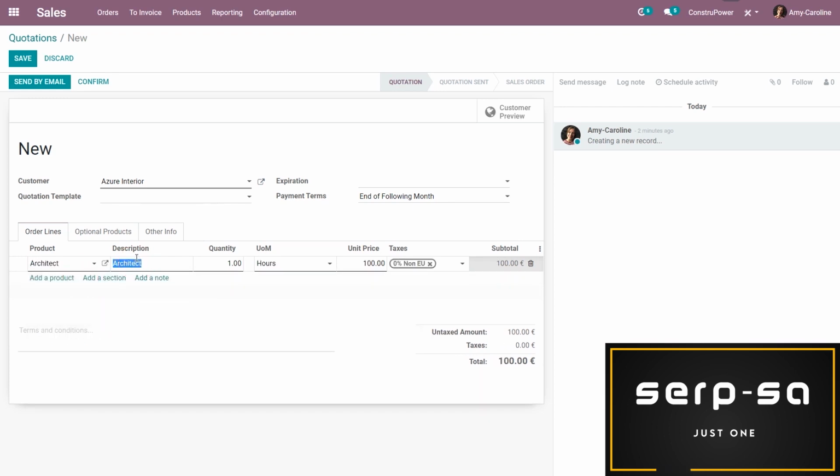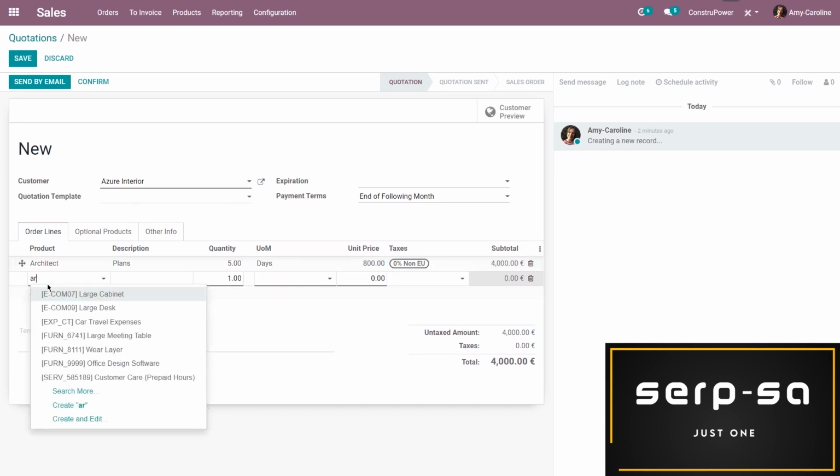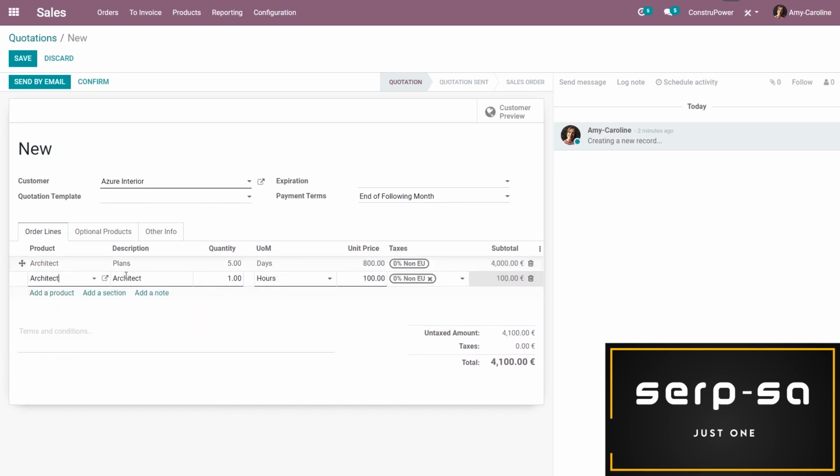And he's first going to work on the plans, and I expect that to take 5 days. So I'm changing the unit of measure here. And I'm going to add some more work for the architect who will do the work permits. Of course, we need the work permit before we can start really working. And that's going to take, let's say 3 days. Actually, I'm going to change this. I think the plans will take 2 days and the work permit will take 5.